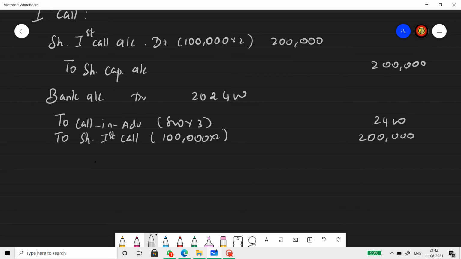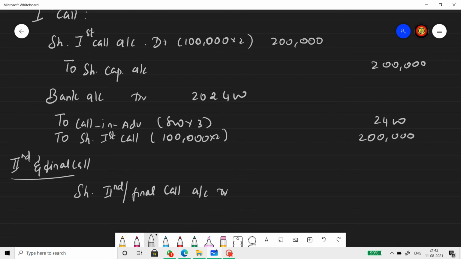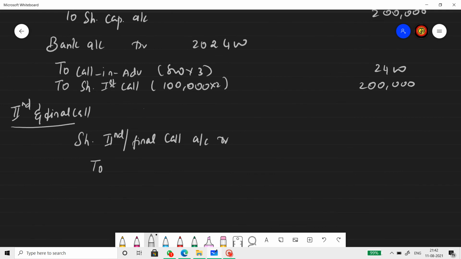Now, let us assume the second and the final call is made. Second and final call is made by the company. Now, in that case, the due entry is share second and final call account debit to share capital account, 1 lakh into 3. 3 lakh debit, 3 lakh credit.